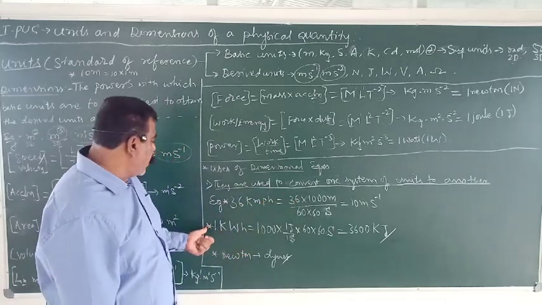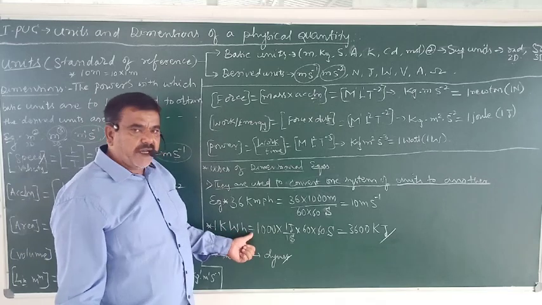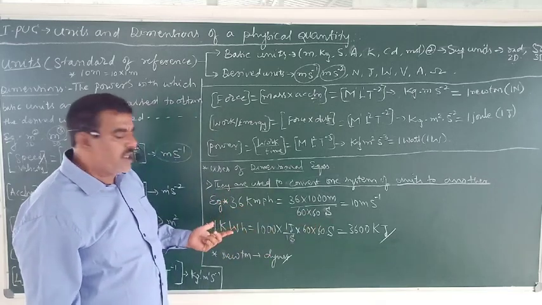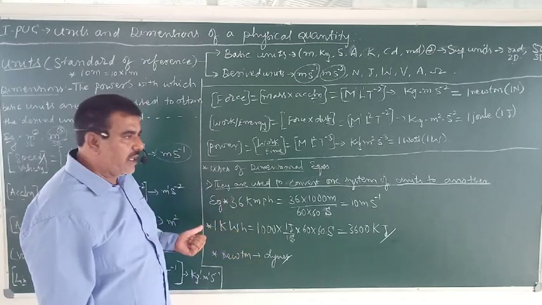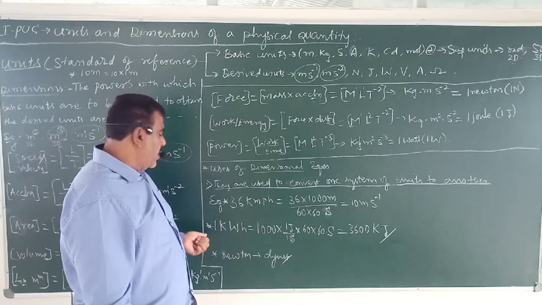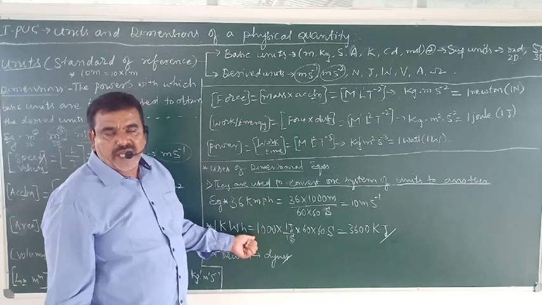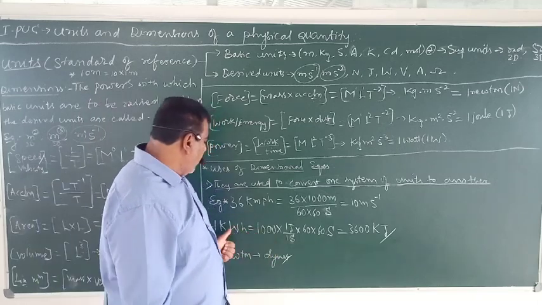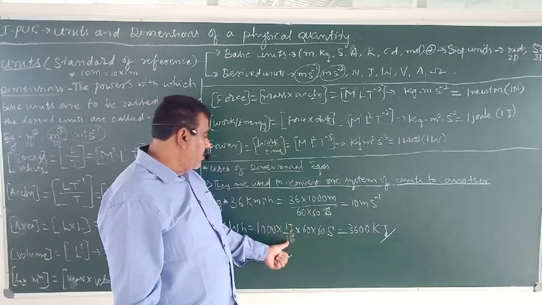The next one is, let us convert kilowatt hour into joule. This is used for our electrical energy consumption. 1 unit of electric energy consumption is nothing but 1 kWh. Kilowatt hour: kilo means 1000, watt means joule per second, work by time.